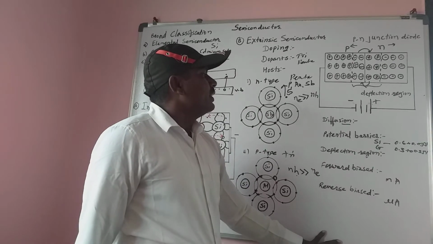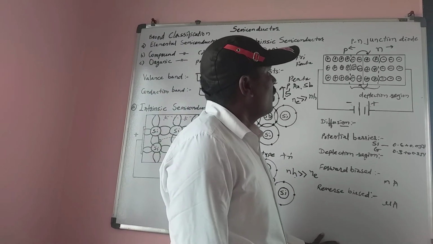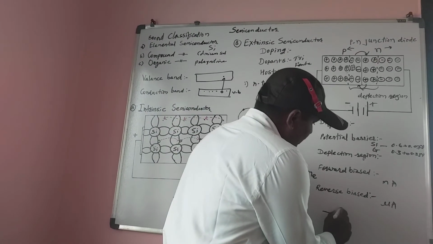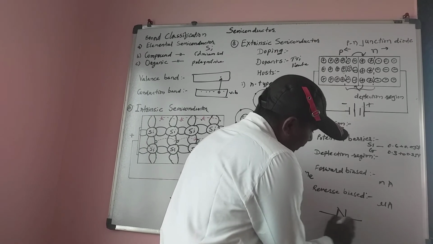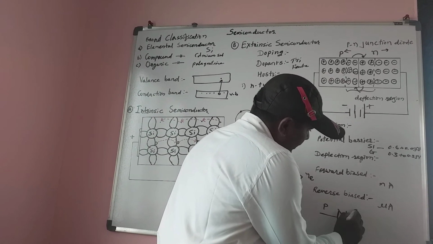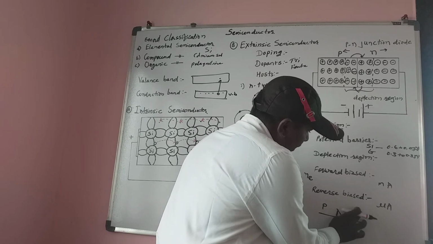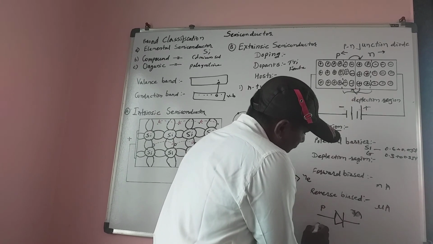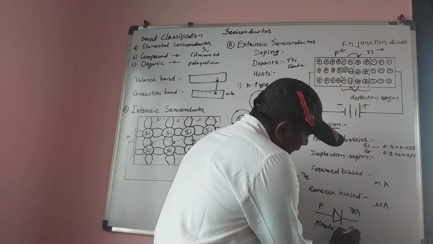If we look at the symbol of the PN junction diode, this is the P terminal and this is the N terminal. This one is the anode and this one is the cathode.